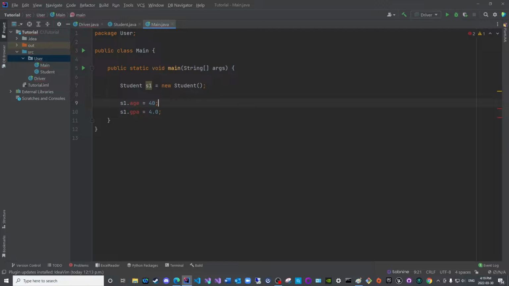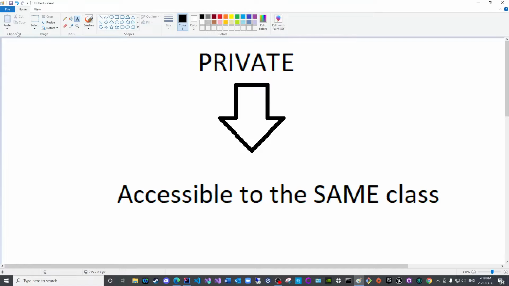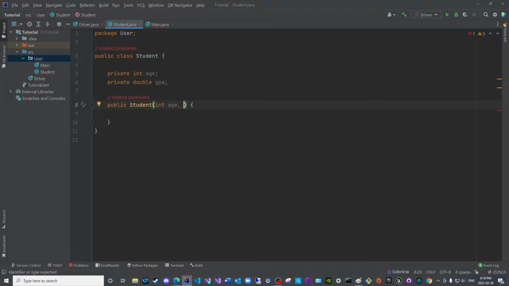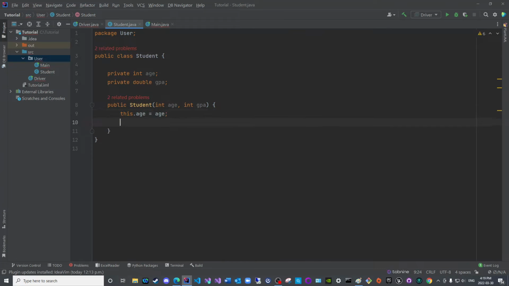Before we end this video, you know what, I forgot what I intended to do here. Let us see, private. We said that these members are accessible to the same class. What does that mean? Let us say I wish to create a parameterized constructor. I can still use the this keyword and do the following.